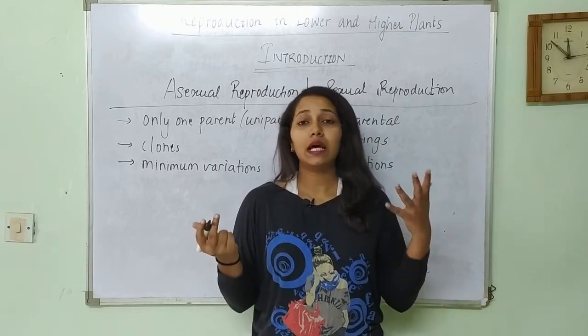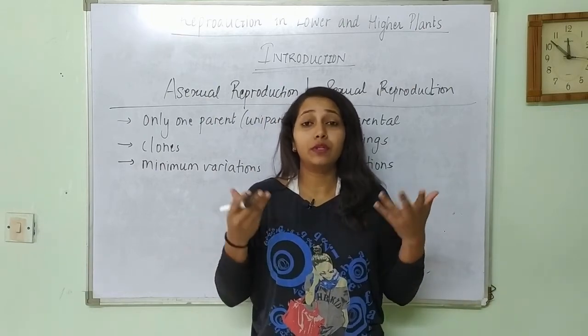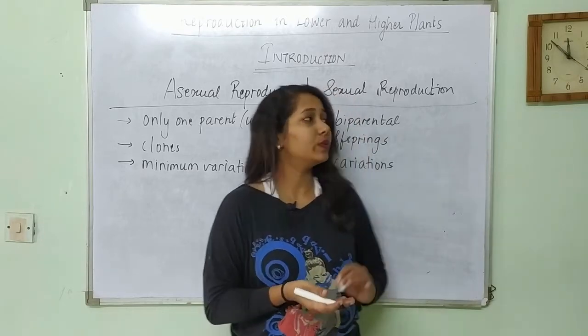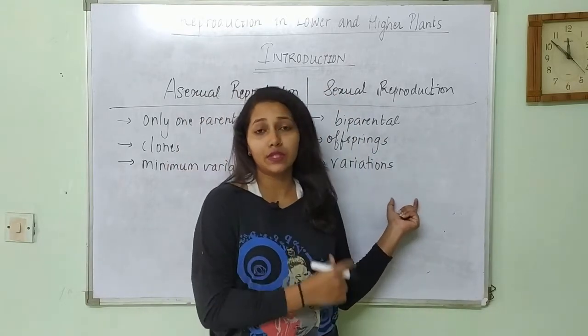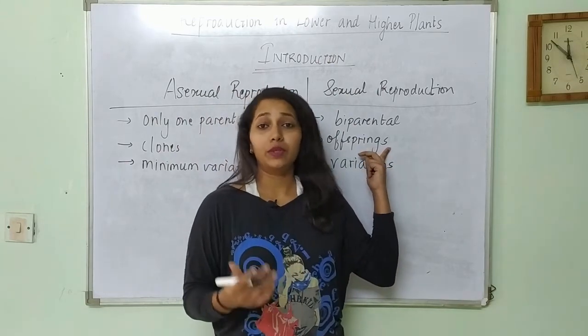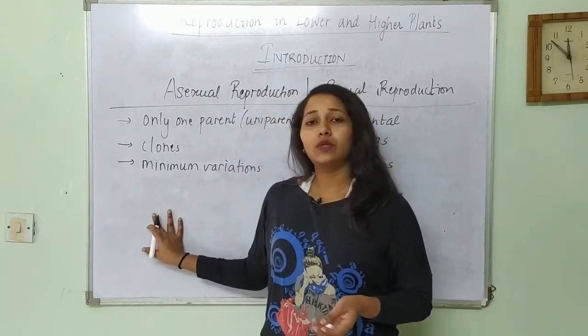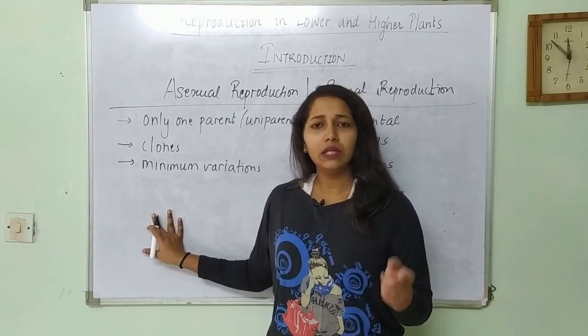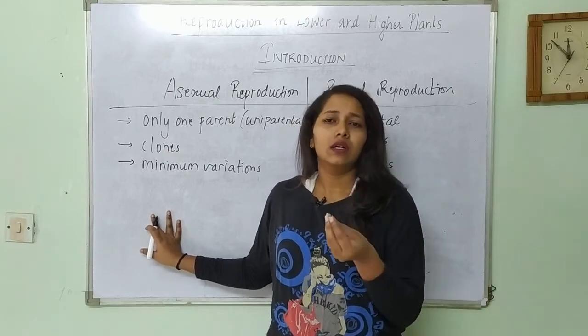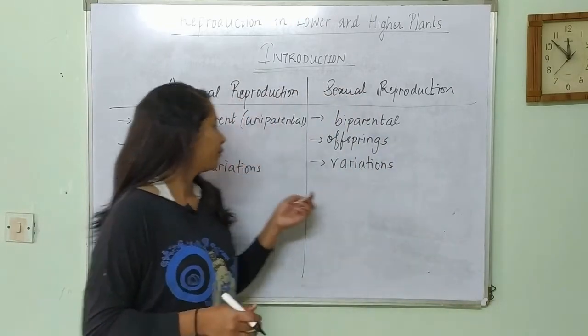When sperms and eggs fuse together, or the gametes from different parents fuse together, they lead to genetic variations, okay. So variations are very common in sexual reproduction, and hence the offsprings would be different from their parents. In asexual reproduction, variations are very negligible, and you may find certain variations only after many generations, okay.